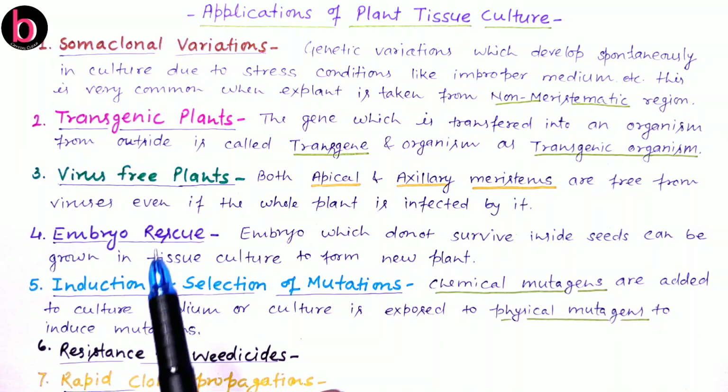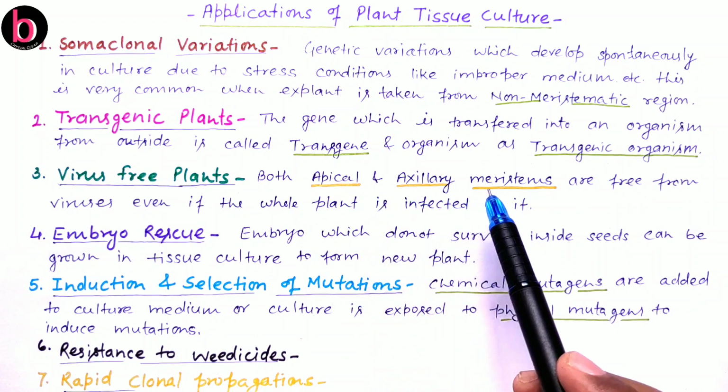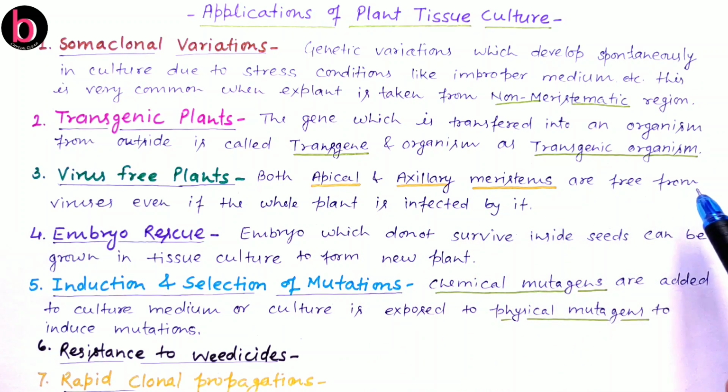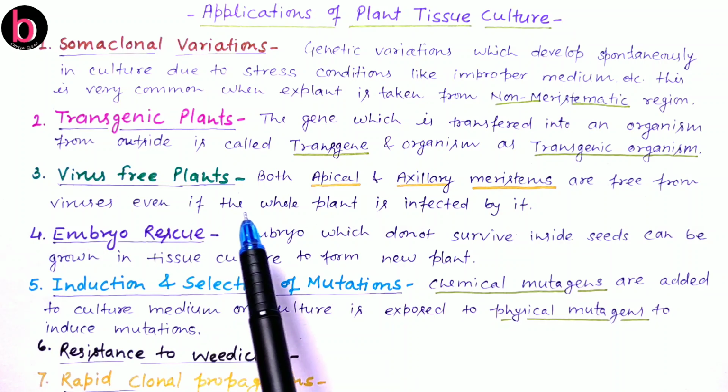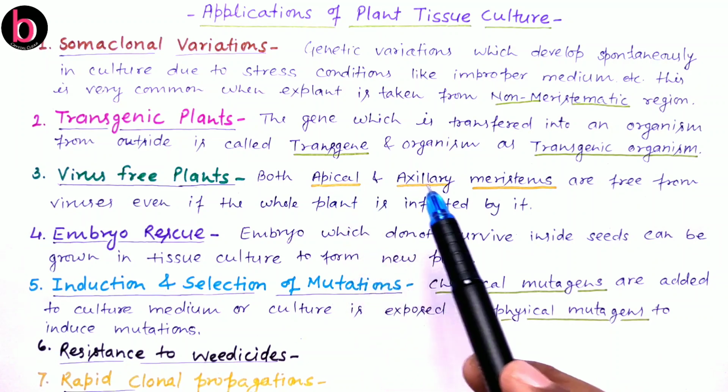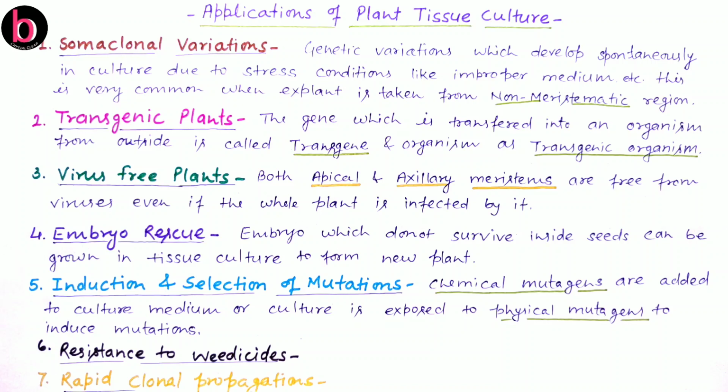Third is virus-free plants. In a plant, both apical and axillary meristems are free from viruses even if the whole plant is infected by viruses. This is because of the high content of auxin and the rapid meristematic activity going on in the apical and axillary meristematic regions.